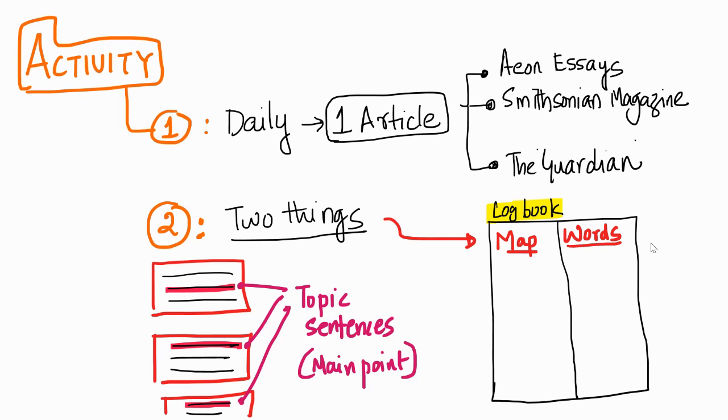How do I look at this? Maybe first paragraph. What is the first paragraph all about? What is the main idea of the first paragraph? The first paragraph introduces a topic. What is the main idea of the second paragraph? A particular popular perception about that topic. What is the third paragraph? The author's issue with that perception, and the author wants to correct the perception. What is the fourth paragraph? The author gives reason number one as to why that perception is wrong. What is the next paragraph? The author gives an example supporting that, and you want to look at that one thing, and that is an exercise that you will do.